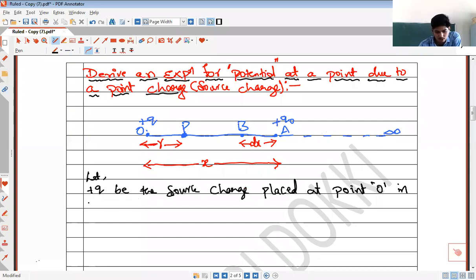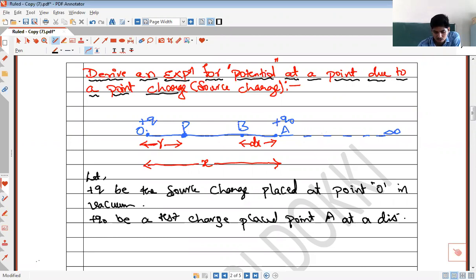Plus Q naught be a test charge placed at point A at a distance x from point O.